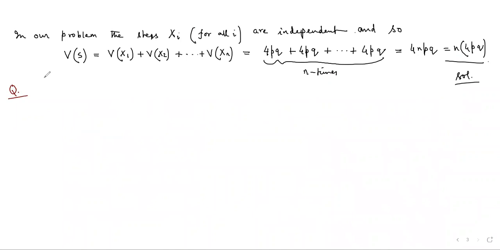The next problem is as follows. In the previous class, I told you the formula for the mean of a binomial random variable and the variance of the binomial variable. So we know that if the random variable X is a binomial variate, then Ex equals np and Vx equals npq.